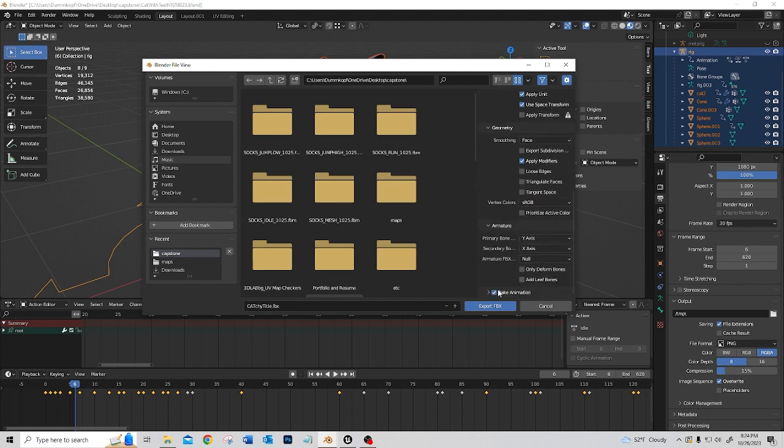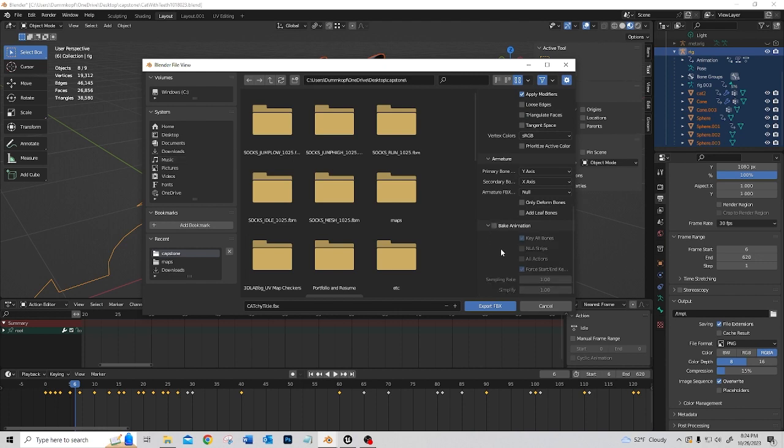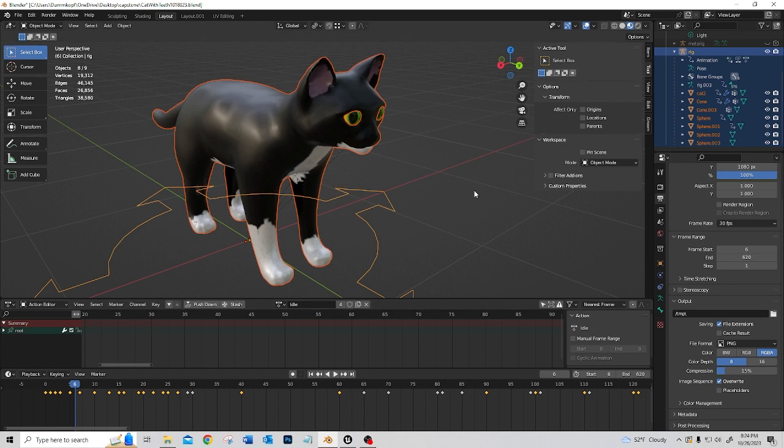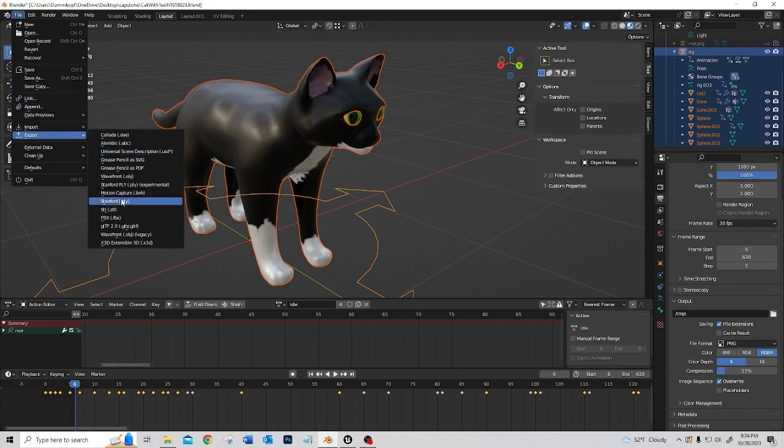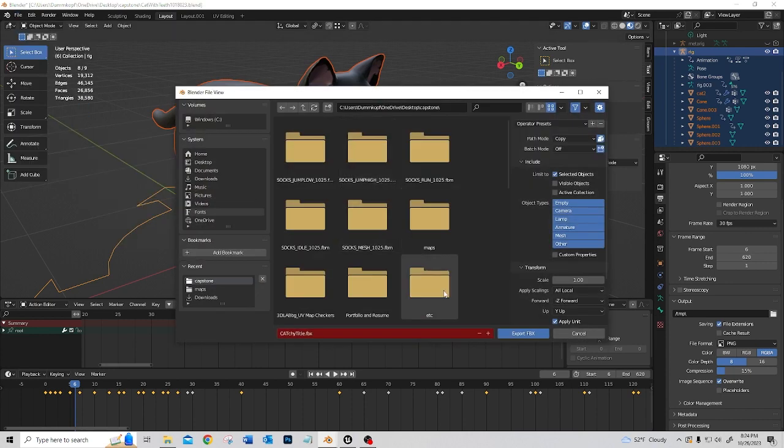That looks good. And I'm not going to bake animations this time. I'll do that after I export the mesh. Alright, and then with everything still selected, and since this is going to be the animation, I'll just change the title slightly. Still copied, that looks good.